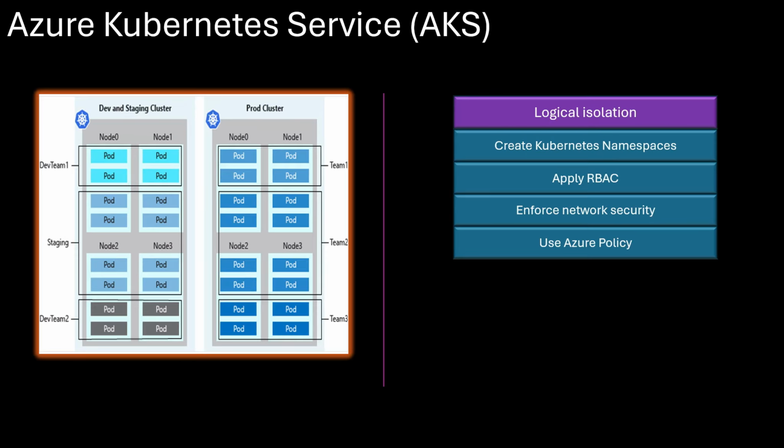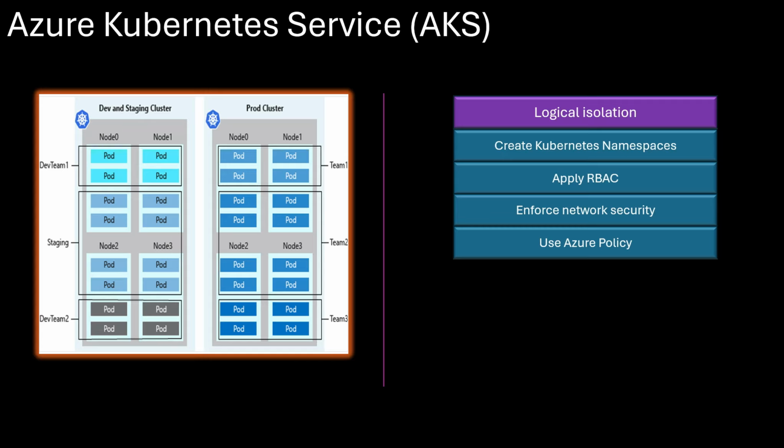As mentioned, if you want to minimize cost while keeping workloads isolated, you can use logical isolation within a single AKS cluster. You can do this by creating Kubernetes namespaces to separate teams, applications, or environments. You can do this by applying role-based access control, so each team only has access to their resources. You can do this by enforcing network security with Kubernetes network policies to restrict communication between workloads. And you can do this by using Azure Policy add-ons to apply security controls across your cluster.